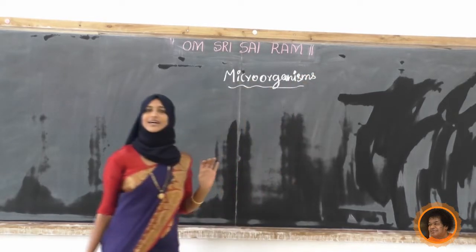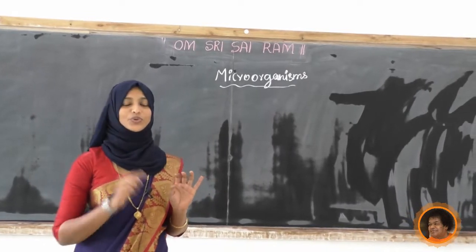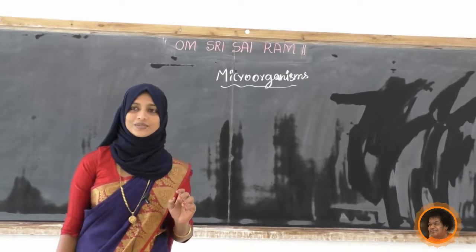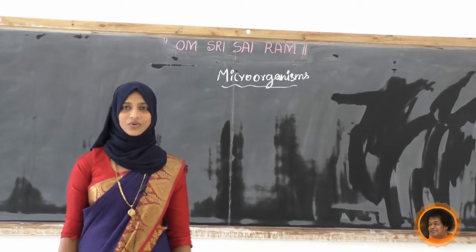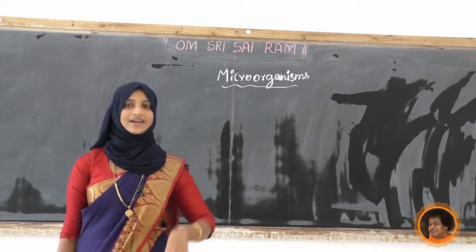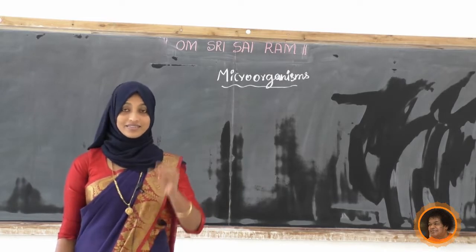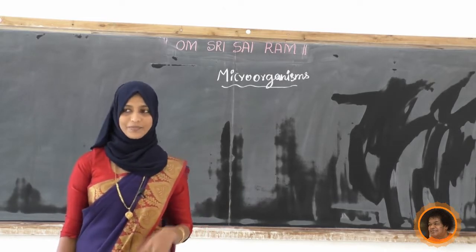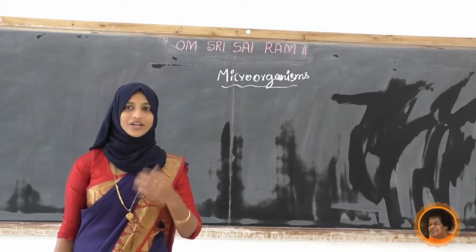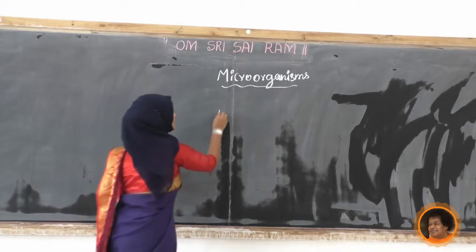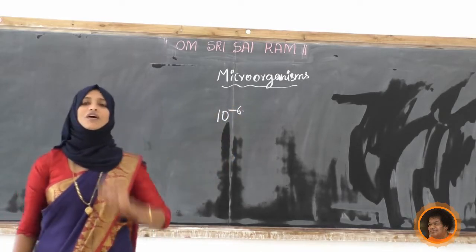Students, microorganisms are also called microbes. Do you know what is the size of these organisms? Yeah, these organisms are very small. Some are smaller than our cell. So these microorganisms are measured in terms of microns. Micrometer it is. Do you know what that is? That is 10 to the power minus 6. That much small it is.